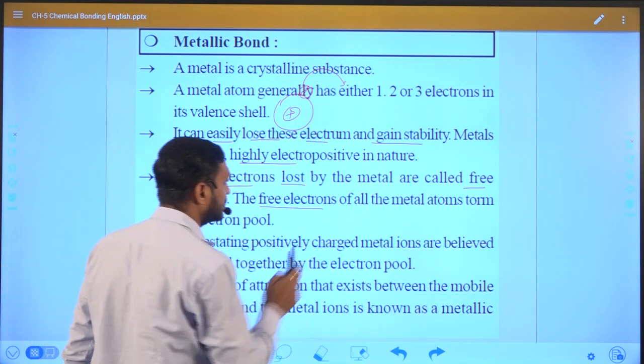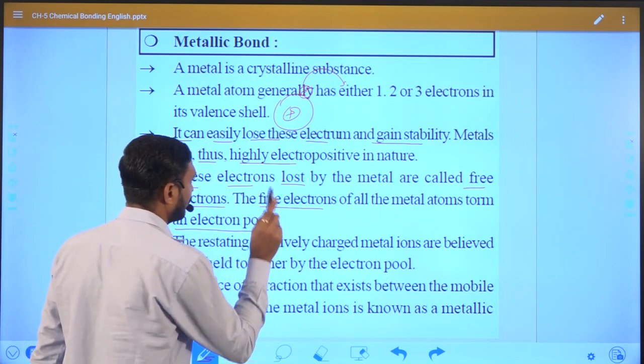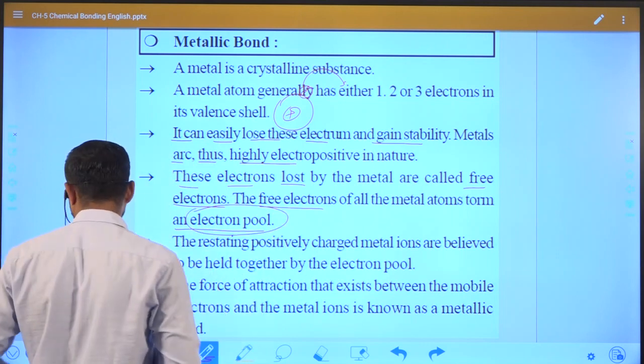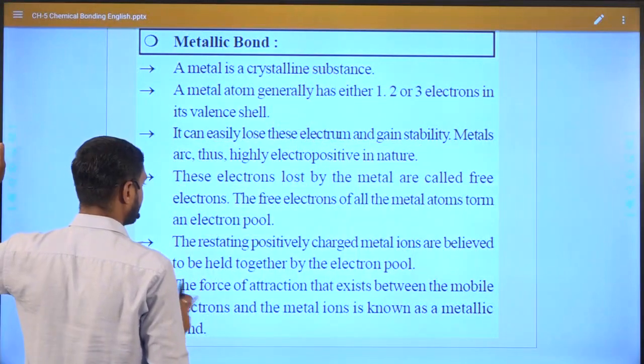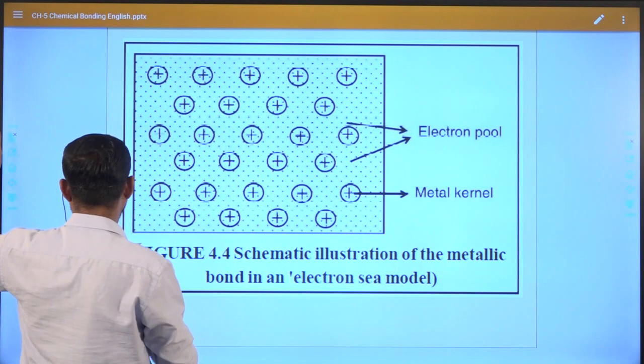The free electrons of all the metal atoms combine to form an electron pool, as we saw in this figure.